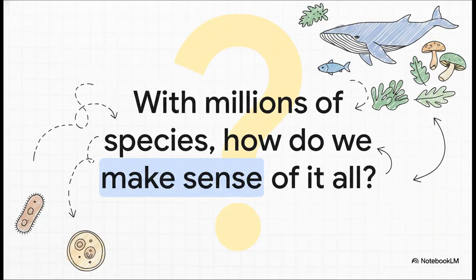I mean, just try to picture it for a second. You've got everything from bacteria living in deep-sea volcanic vents to a blue whale gliding through the ocean. Our planet is just teeming with millions and millions of species. If we didn't have a system to make sense of it all, biology would be absolute chaos. It'd be like trying to find one specific book in a library with no shelves and no categories. So how on earth did we bring order to all this life?